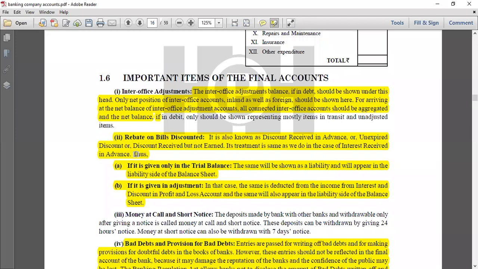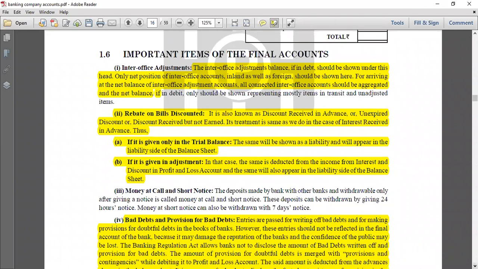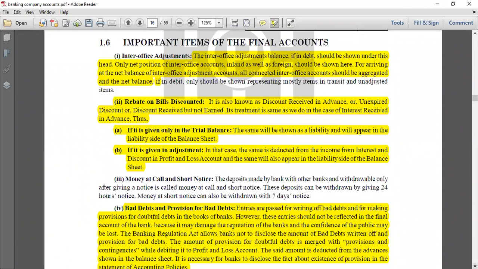Rebates on bills discounted. This is very important. Please go through rebates on bills discounted at your end also. Go through the theory, and if you have any questions, you can always ask. It is also known as the discount received in advance or unexpired discount.